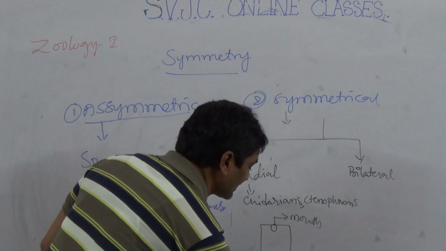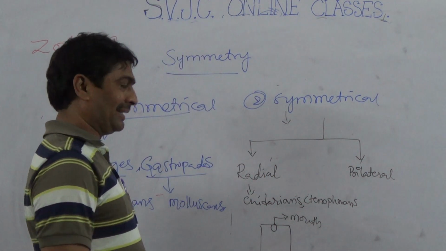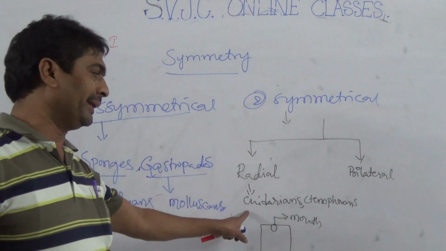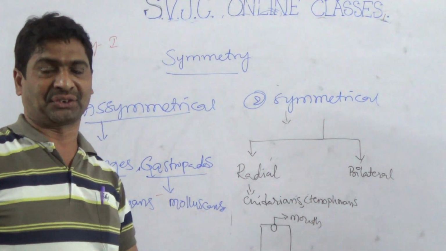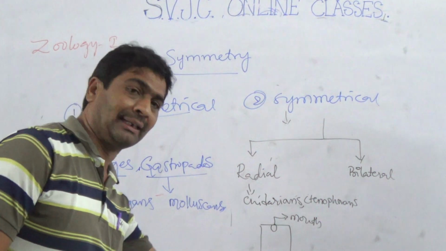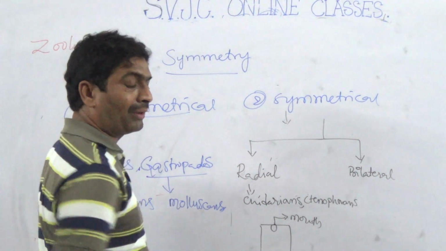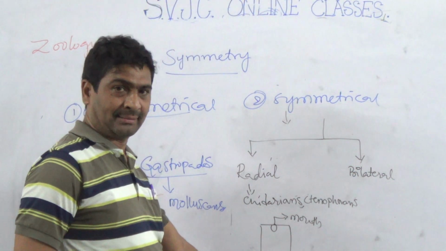So both mouth and anus means radial symmetrical. The best examples are cnidarians and ctenophorans.